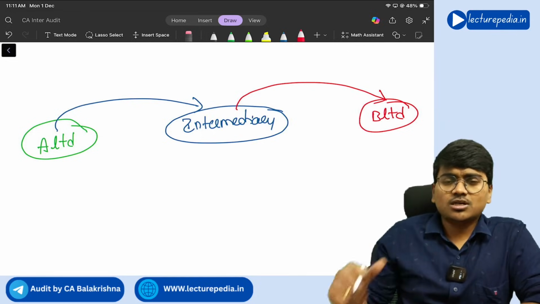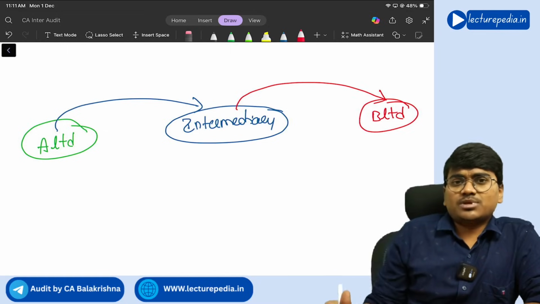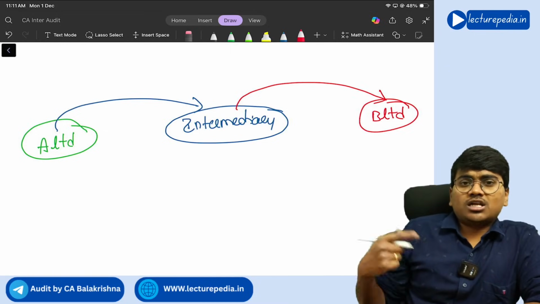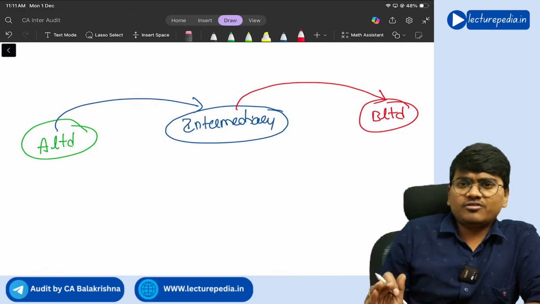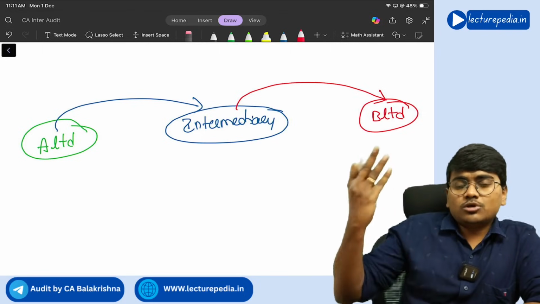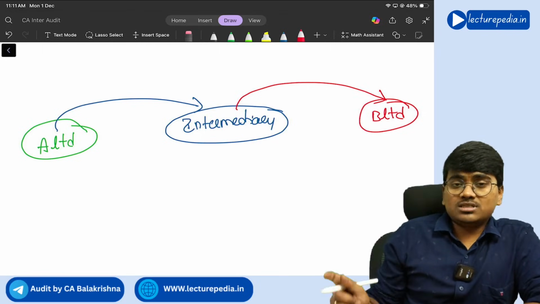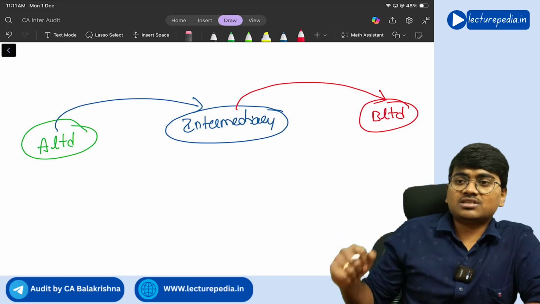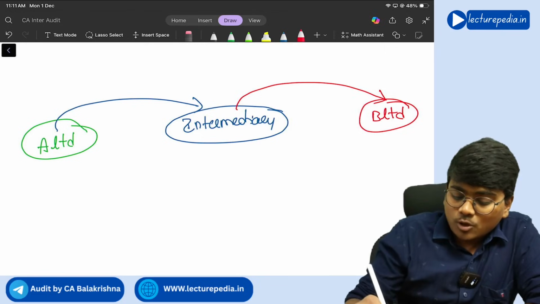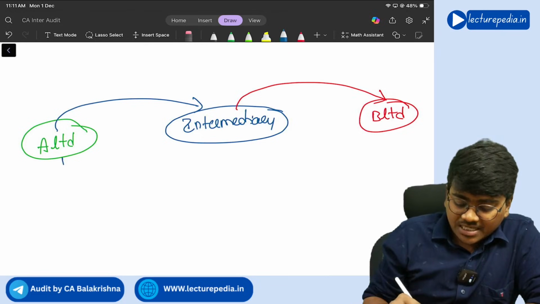Let's say B Limited is located in some foreign country, and as per that foreign country's laws, the amount should not come from India. So various reasons might be there because of which A Limited is not able to directly give the money to B Limited. So in such a situation, what it has done is it has given the amount to an intermediary, and from the intermediary it has been transferred to B Limited. Here we will call A Limited, A Limited is our company.